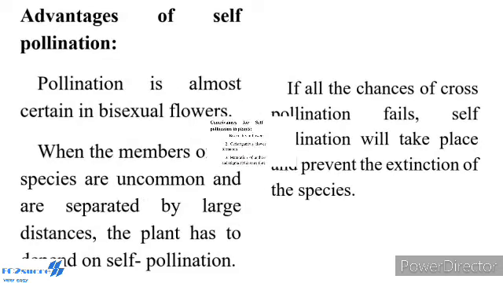Another one, the advantages of self-pollination. Pollination is almost certain in bisexual flowers. When the members of the species are uncommon and are separated by large distances, the plant has to depend on self-pollination. If all the chances of cross-pollination fail, self-pollination will take place and prevent the extinction of the species.